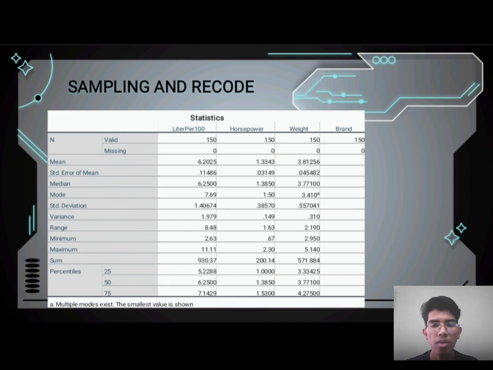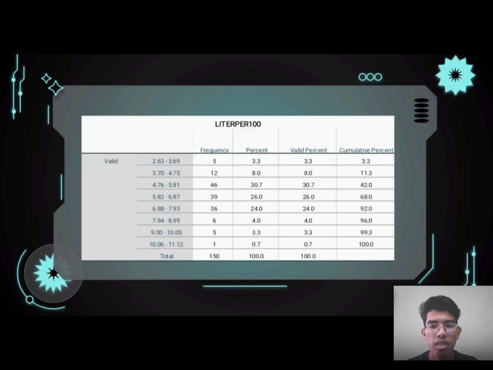First of all, the table shows the data from the liter per 100 group. The highest percentage from the data is 4.76 to 5.18, which is 20.7%. While based on the data obtained, the lowest percentage is 10.06 to 11.12, which is 0.7%. The next table shows the data from the horsepower group.